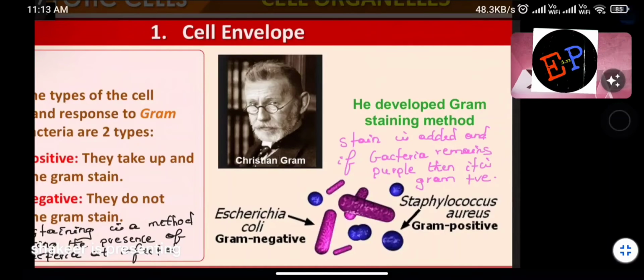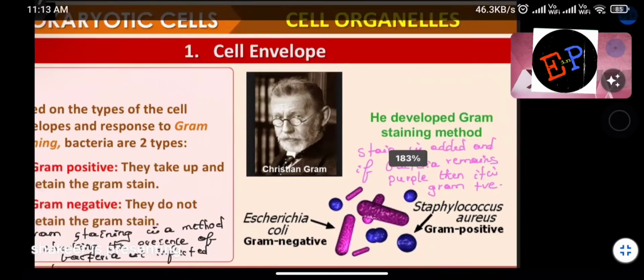Whereas Escherichia coli, this is a useful bacteria. This Escherichia coli is Gram negative. It means even if you add color to this bacteria, it doesn't retain that color. So you cannot identify that bacteria with the help of color. So that is Gram positive and Gram negative.